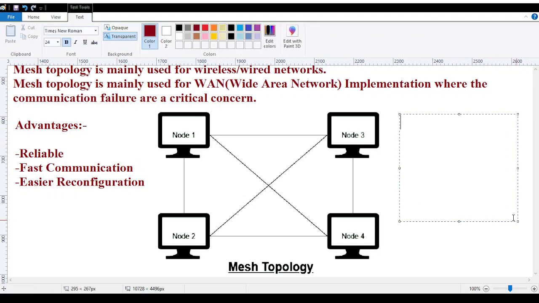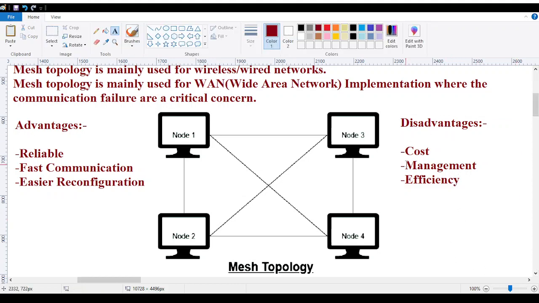If I talk about its disadvantages, disadvantages: cost, management, efficiency. Now, the disadvantage over here is cost. Obviously it is going to cost you very high as compared to all the topologies. The mesh topology is very costly.